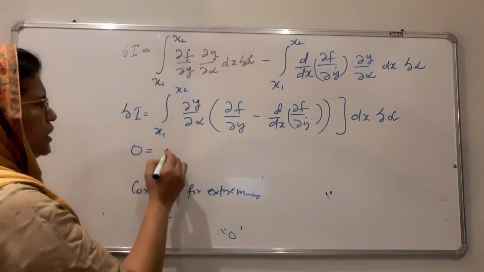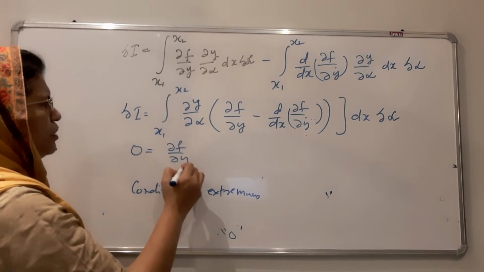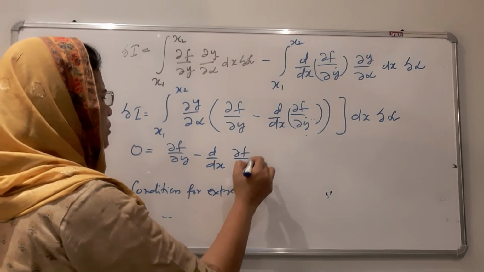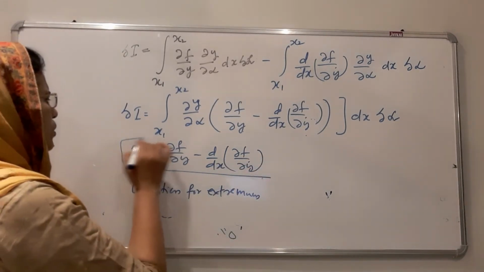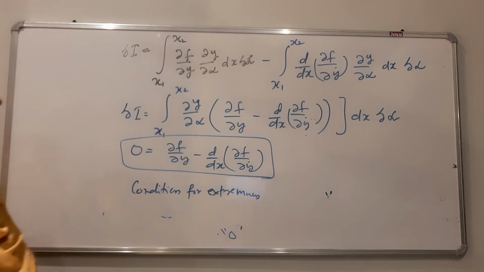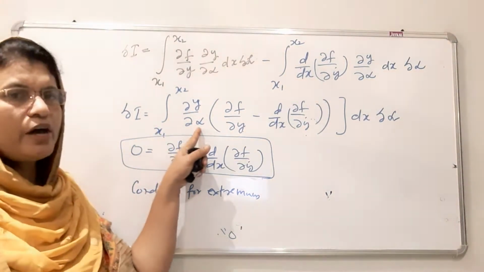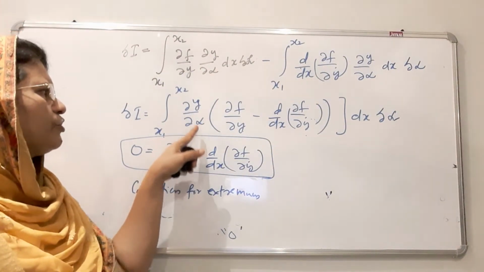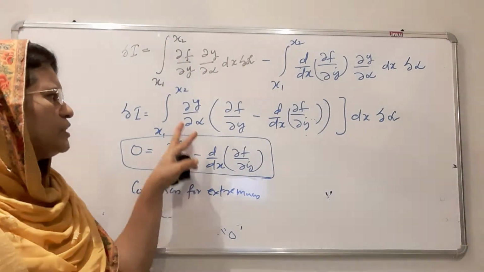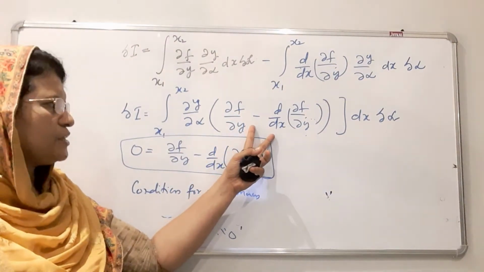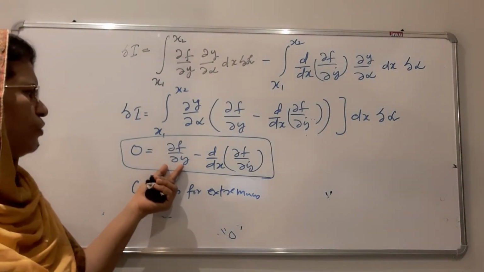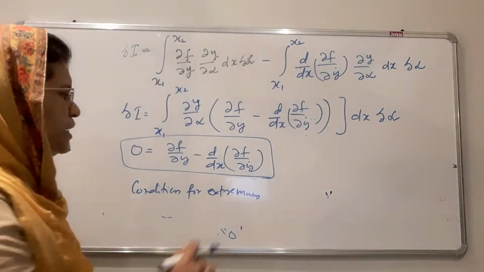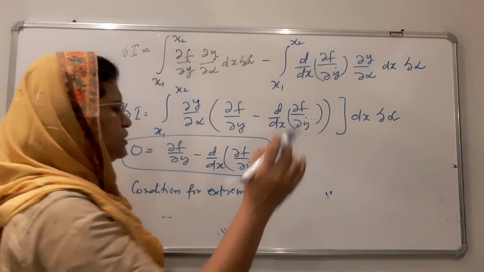That is ∂f/∂y minus d/dx of ∂f/∂ẏ is equal to 0. Since ∂y/∂α is not equal to 0, if there is a value for alpha, then there is a variation for y with respect to alpha. Therefore this is not equal to 0, and the term inside the bracket is equal to 0. That is ∂f/∂y minus d/dx of ∂f/∂ẏ is equal to 0. This is the condition for extremum paths.